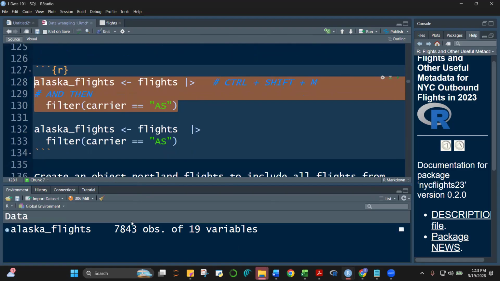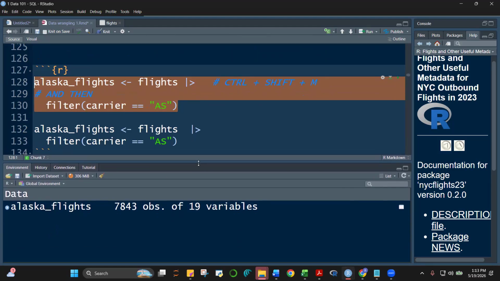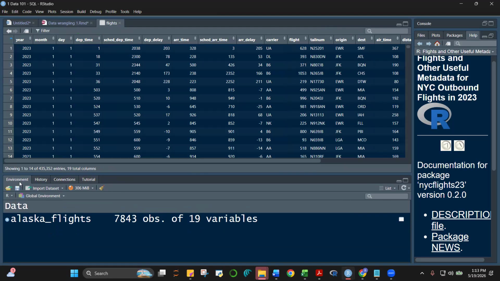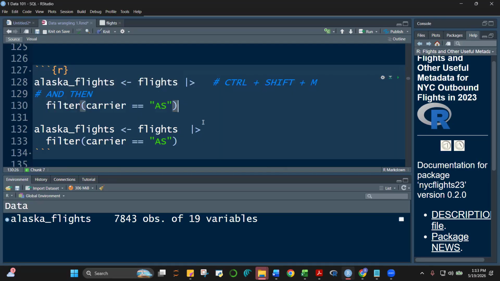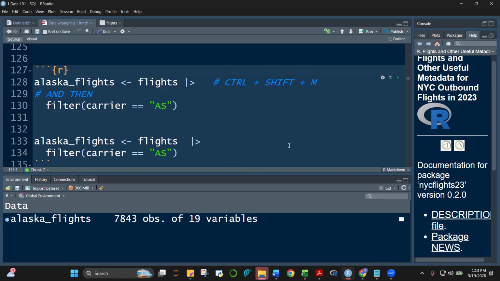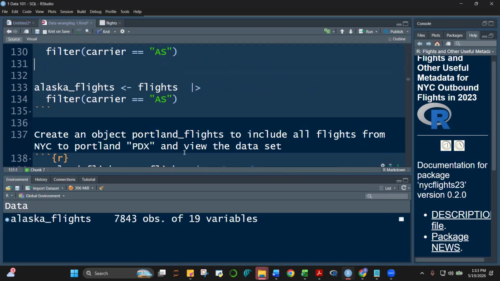Okay, so it generated Alaska flights with 7,843 observations compared to the flights data, class, 435 thousand plus observations. Diba si flights? 435 pala. So, ito naging 7,843 kasi finilter out niya yung mga carrier na hindi AS. Okay, tingnan natin, class, kung pareho ba to? Okay, ba't pareho?